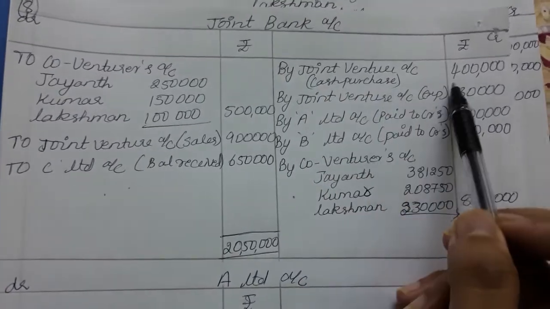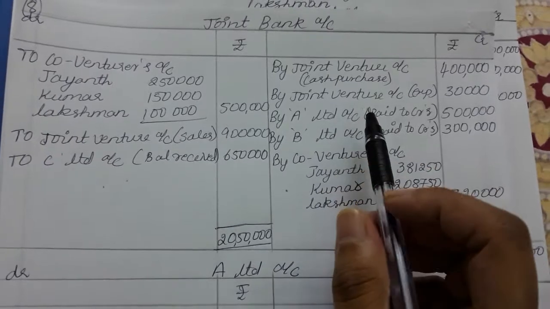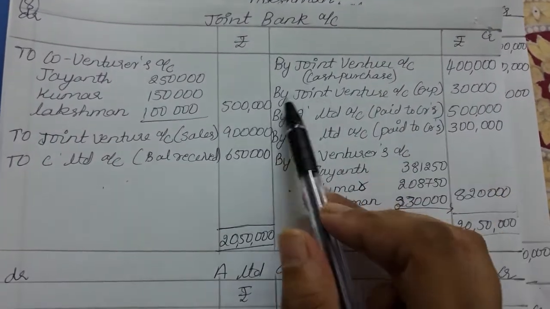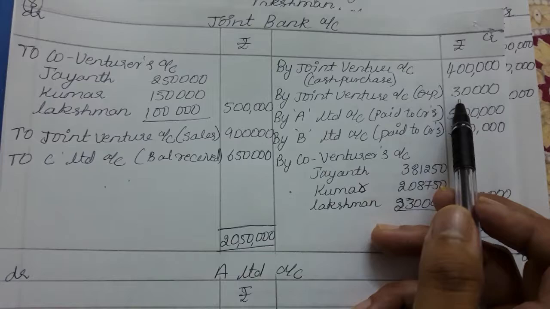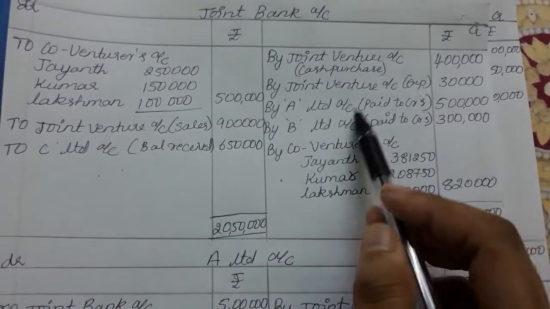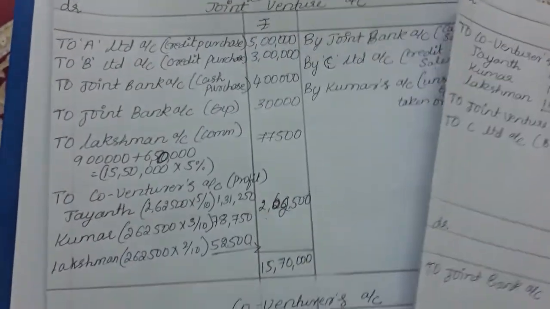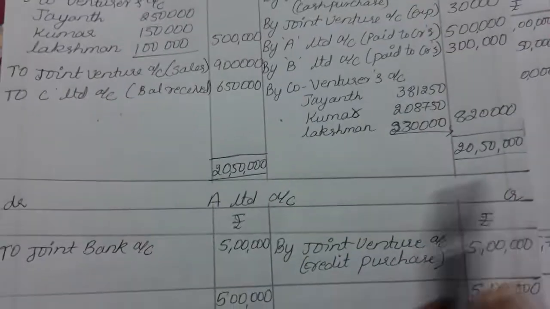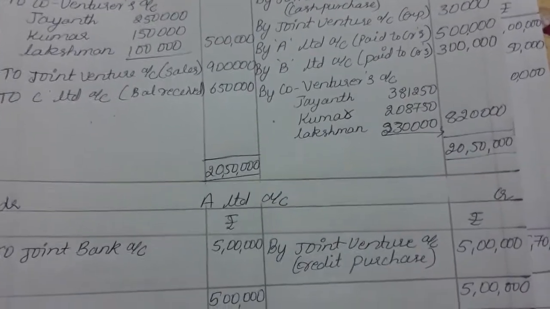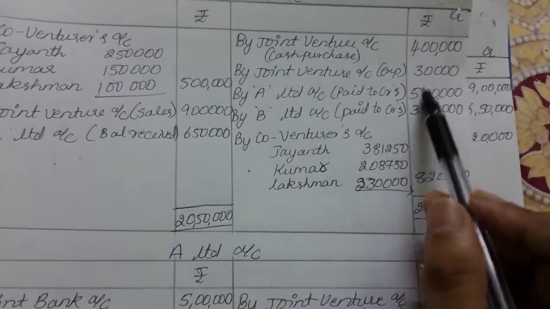Cash purchases have been made, so we write 4 lakh rupees cash purchases paid from the joint bank account, and expenses of 30,000 paid to joint venture account. And A account by B account: we made credit purchases, but the amount will be paid. In the question they said the balances were settled through the joint bank account. Now we are supposed to pay this person, right?